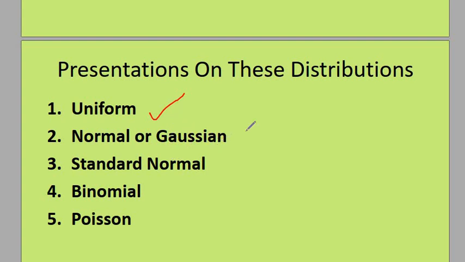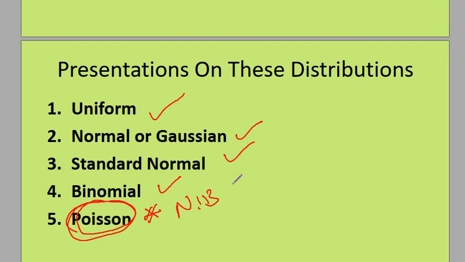And then the normal distribution, go and look at the normal distribution, the standard normal distribution, the binomial. Look at the Poisson distribution closely. The normal distribution as well.